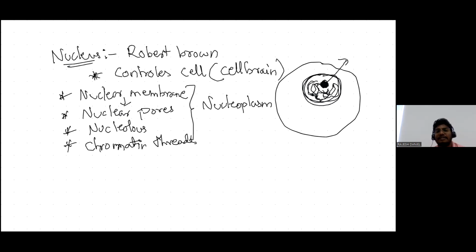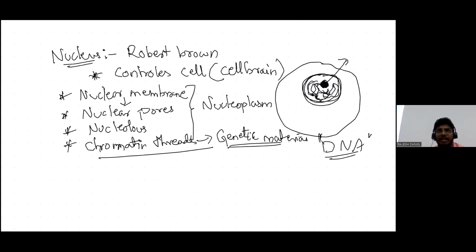These chromatin threads consist of the genetic material, known as DNA or deoxyribonucleic acid, in which all the genetic material is transferred from parents to offspring.